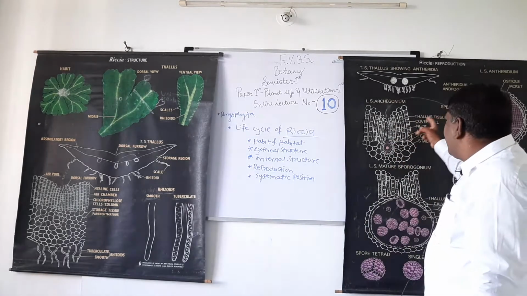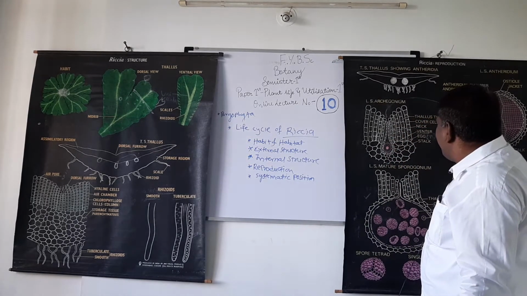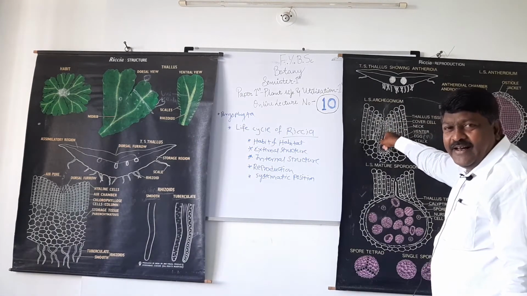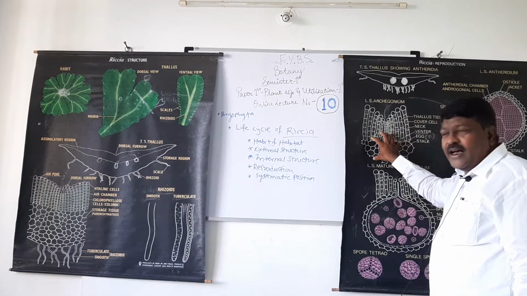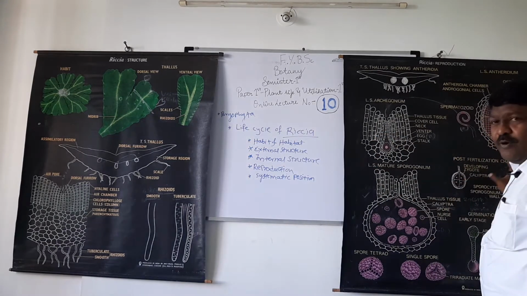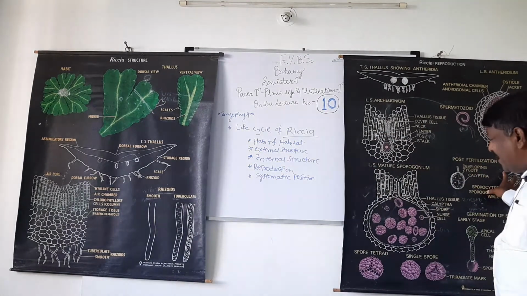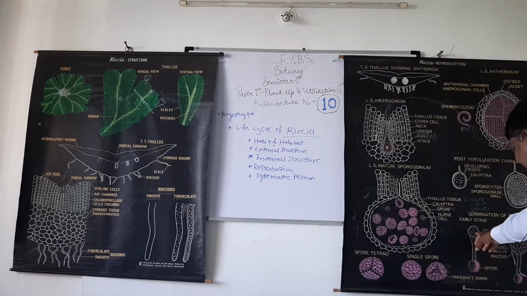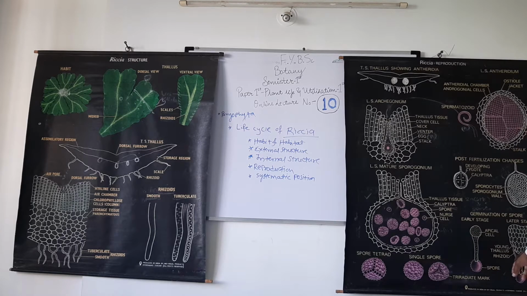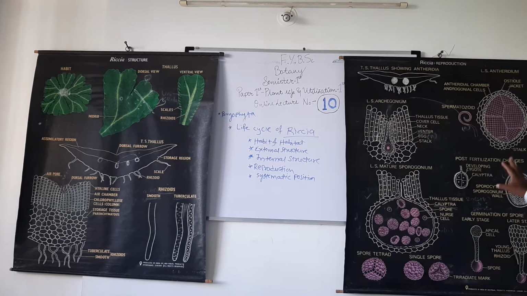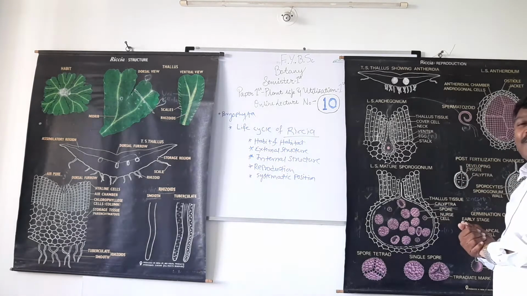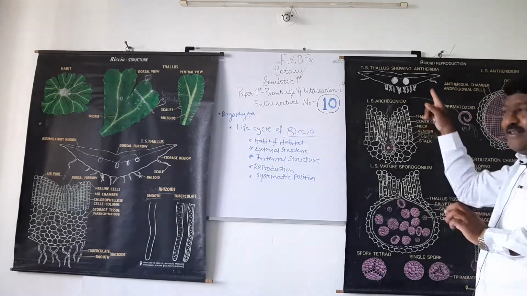In the presence of water, the spermatozoid enters the archegonium and fuses with the egg and forms a zygote. The zygote undergoes division and forms the sporophyte. The sporophyte produces spores, and these spores germinate and give rise to a new thallus of Riccia. This is about reproduction in Riccia, or the life cycle of Riccia.